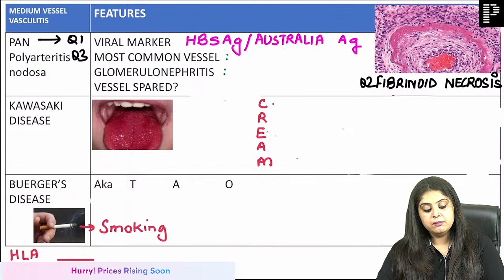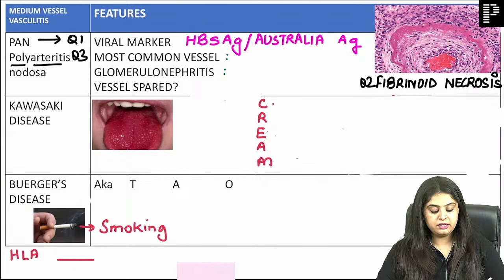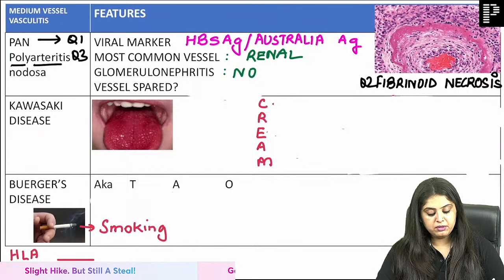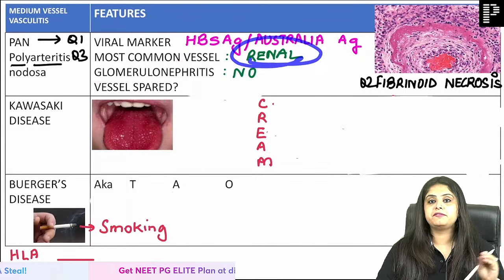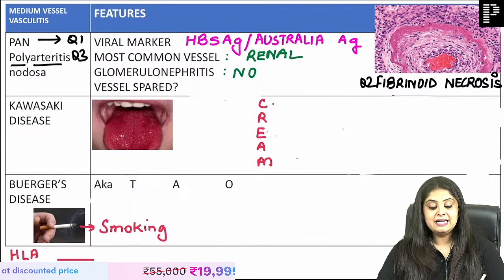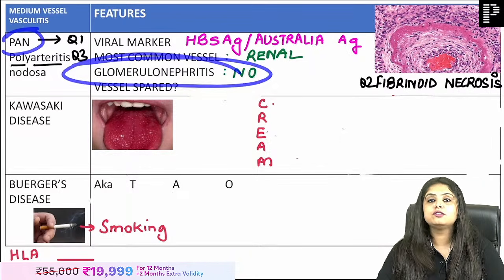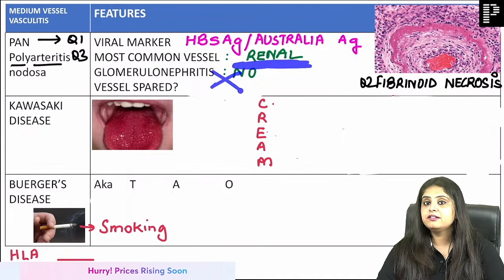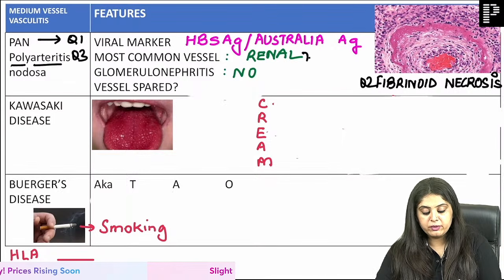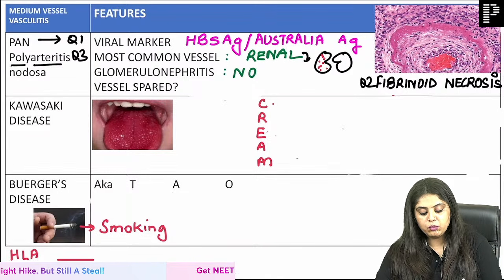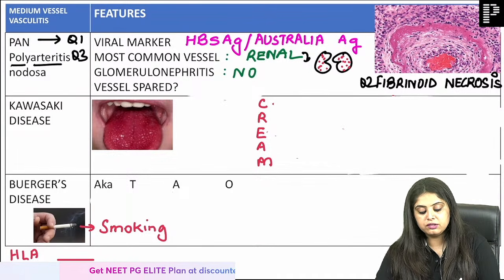Question number 3, polyarteritis, many arteries. Which is the most common? Very good, most common is renal. Ma'am, our problem is we think renal involvement means nephrotic syndrome and nephritic syndrome, but move out of the world of those syndromes. Does polyarteritis nodosa cause glomerulonephritis? It doesn't. See, it affects the renal vessel, but it doesn't cause glomerulonephritis. So now my question is, what does it cause? In the kidney, I'm drawing a photo, you will tell me, what does polyarteritis nodosa cause? It causes the very famous flea-bitten kidney.